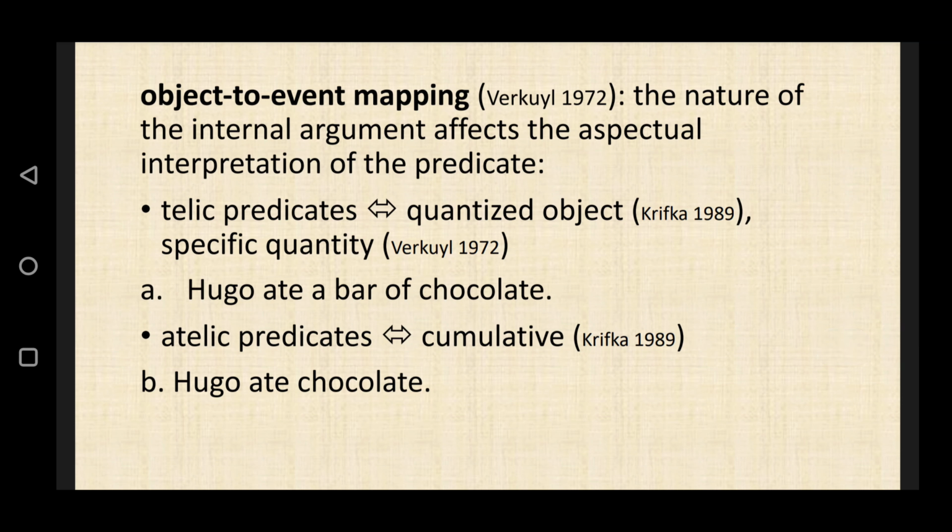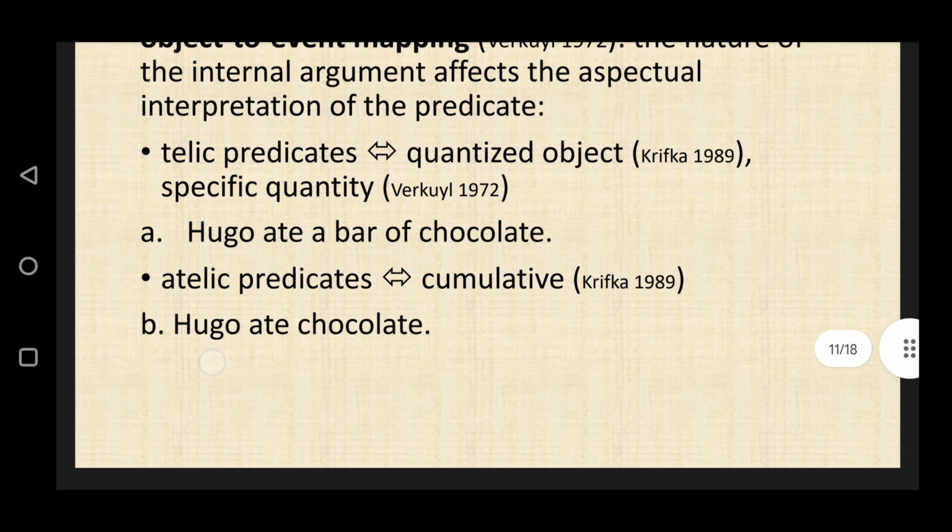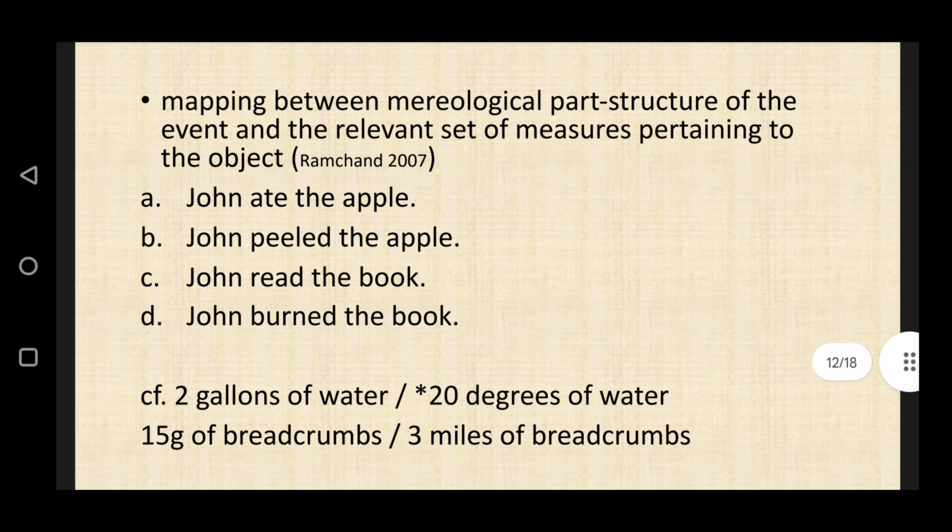Object to event mapping, Verkuyl 1972: the nature of the internal argument affects the aspectual interpretation of the predicate. Telic predicates take quantized objects, Krifka 1989, with a specific quantity, Verkuyl 1972. Hugo ate a bar of chocolate. Atelic predicates take cumulative objects. Hugo ate chocolate. Krifka 1989: a mapping between the mereological part structure of the event and the relevant set of measures pertaining to the object.